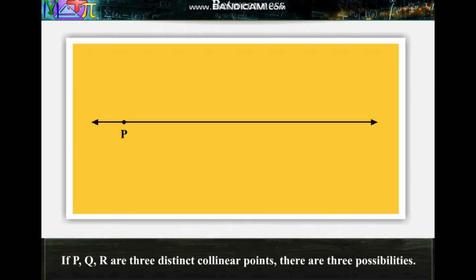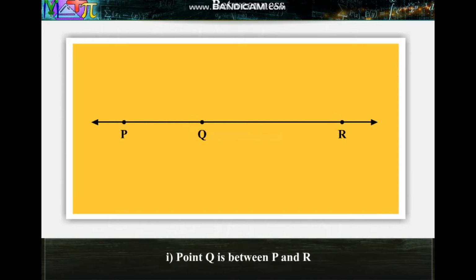Let's learn betweenness. If P, Q, R are 3 distinct collinear points, there are 3 possibilities. 1. Point Q is between P and R. 2. Point R is between P and Q. 3. Point P is between R and Q.